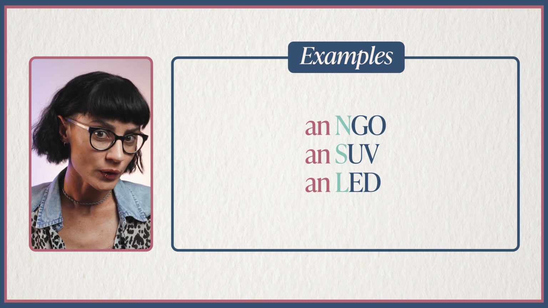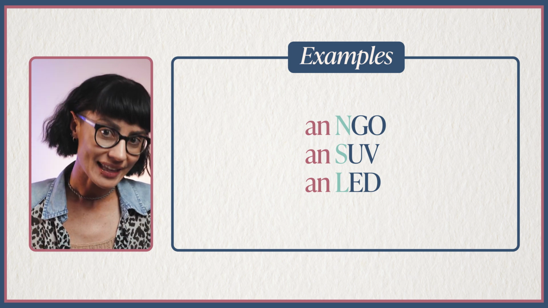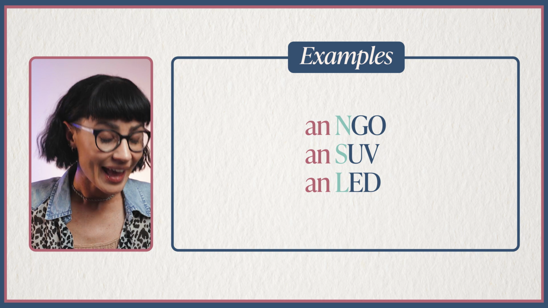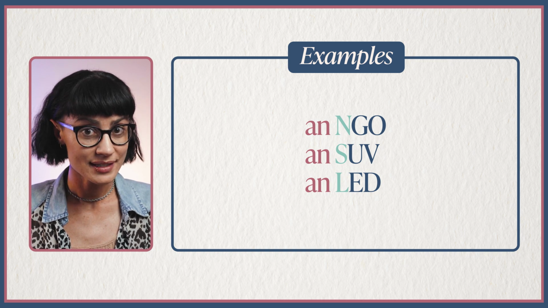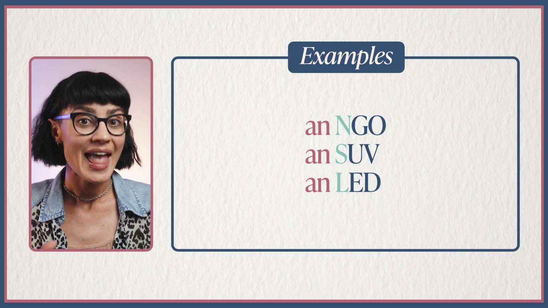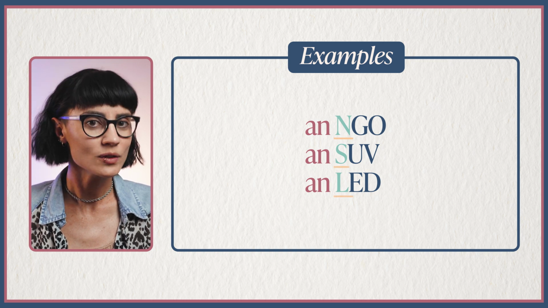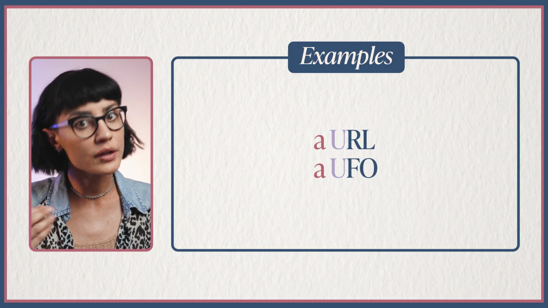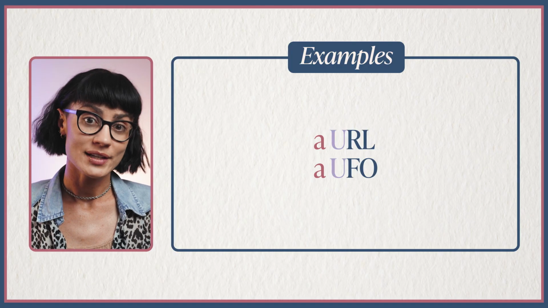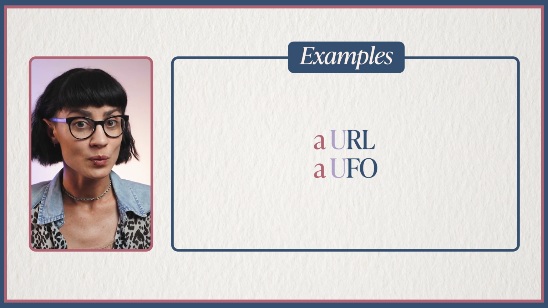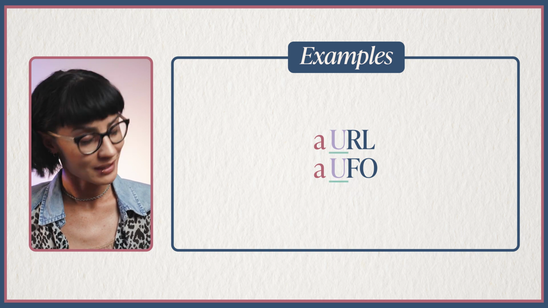an NGO, an SUV, an LED. While the letters N, S, and L are consonants, they start with an open sound. N, L, S. And so we need to use the article an. Conversely, we would say a URL, a UFO, because even though the letter U is a vowel, it starts with a Y sound, which is a consonant.